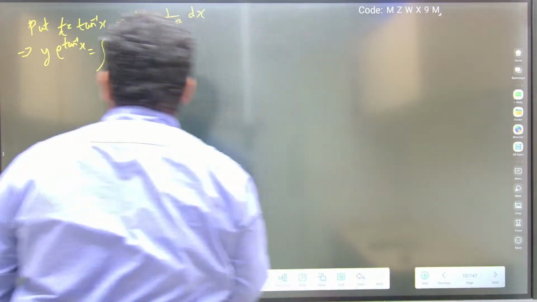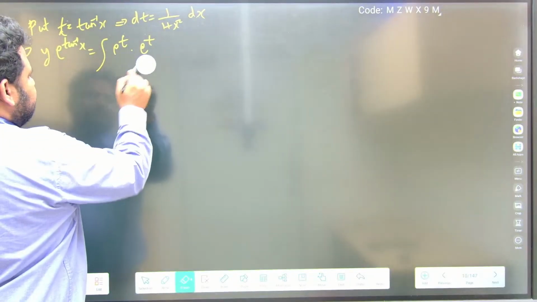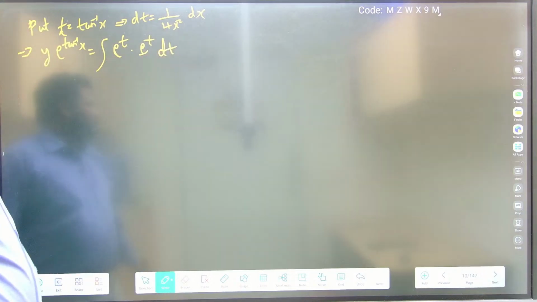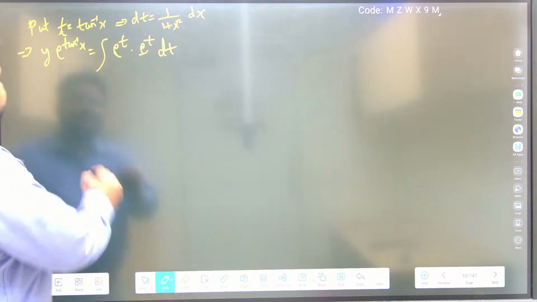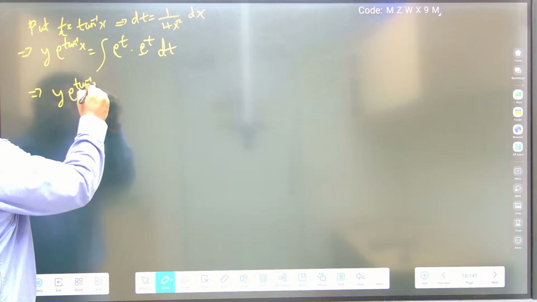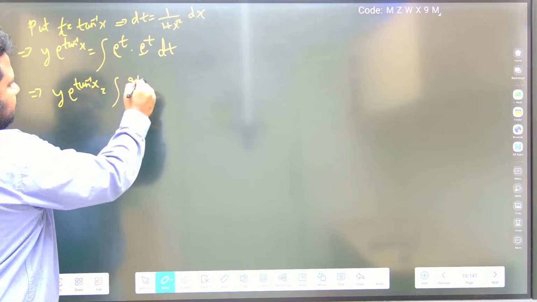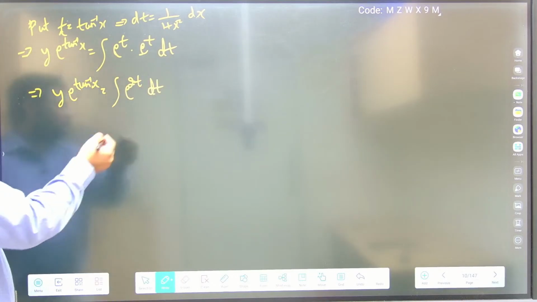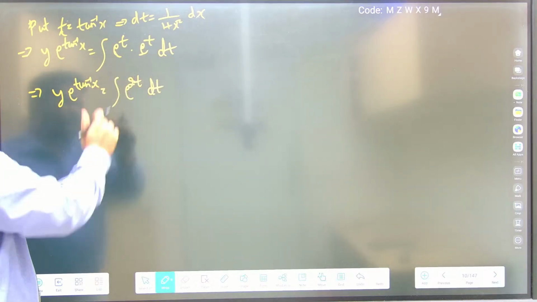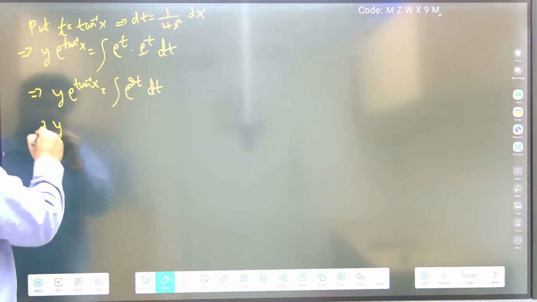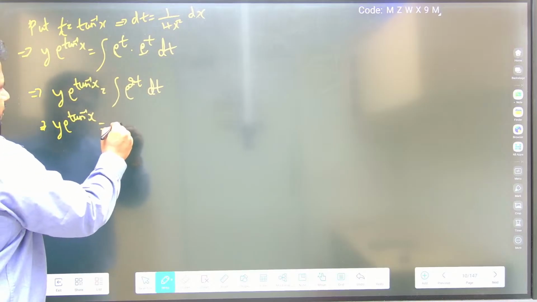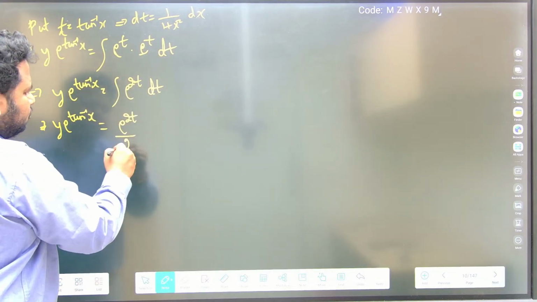So this will become e power t into e power t into dt. E power t into e power t is e power t plus t, that is e power 2t. So y into e power tan inverse of x is equal to integral of e power 2t dt. The coefficient of t is 2, so I should write it below. So y into e power tan inverse of x is equal to e power 2t by 2 plus c.